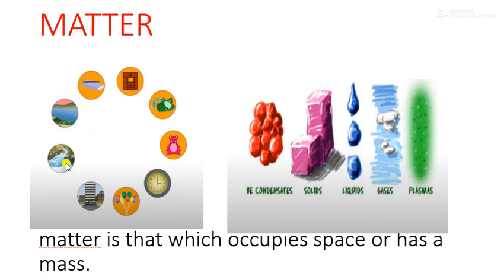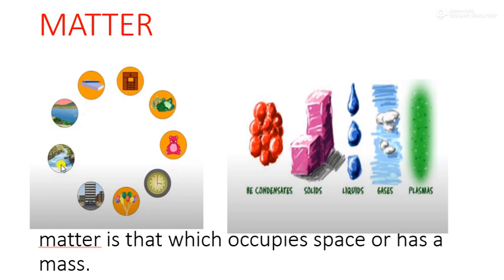Now, which property can you see same in all the matter? All this matter occupies space and has its own mass. Suppose we take the example of a book. Does the book have its own mass? Yes. Does it occupy space? Yes. Water also, when we fill it in a bottle, occupies space and carries mass.